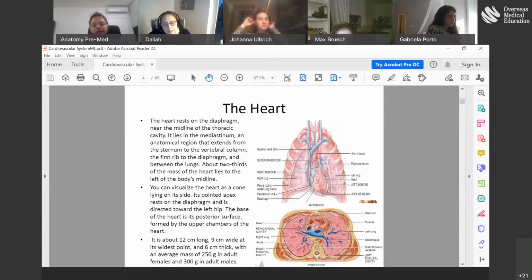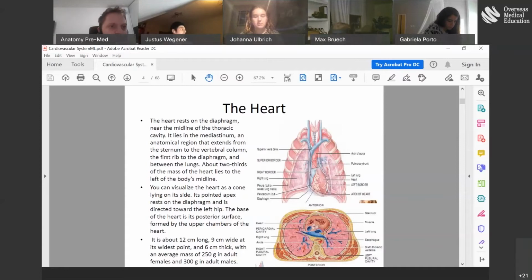So the heart is located in the mediastinum between the two lungs. It lies on the diaphragm, okay? And you can see this is the general position of the heart. Justus, you had a question for me? Yes, I just had a quick question. I know that there's also the pericardial cavity. What is the difference between that and the mediastinum? Is it just a greater term for it? Okay, we'll talk about it in a second.